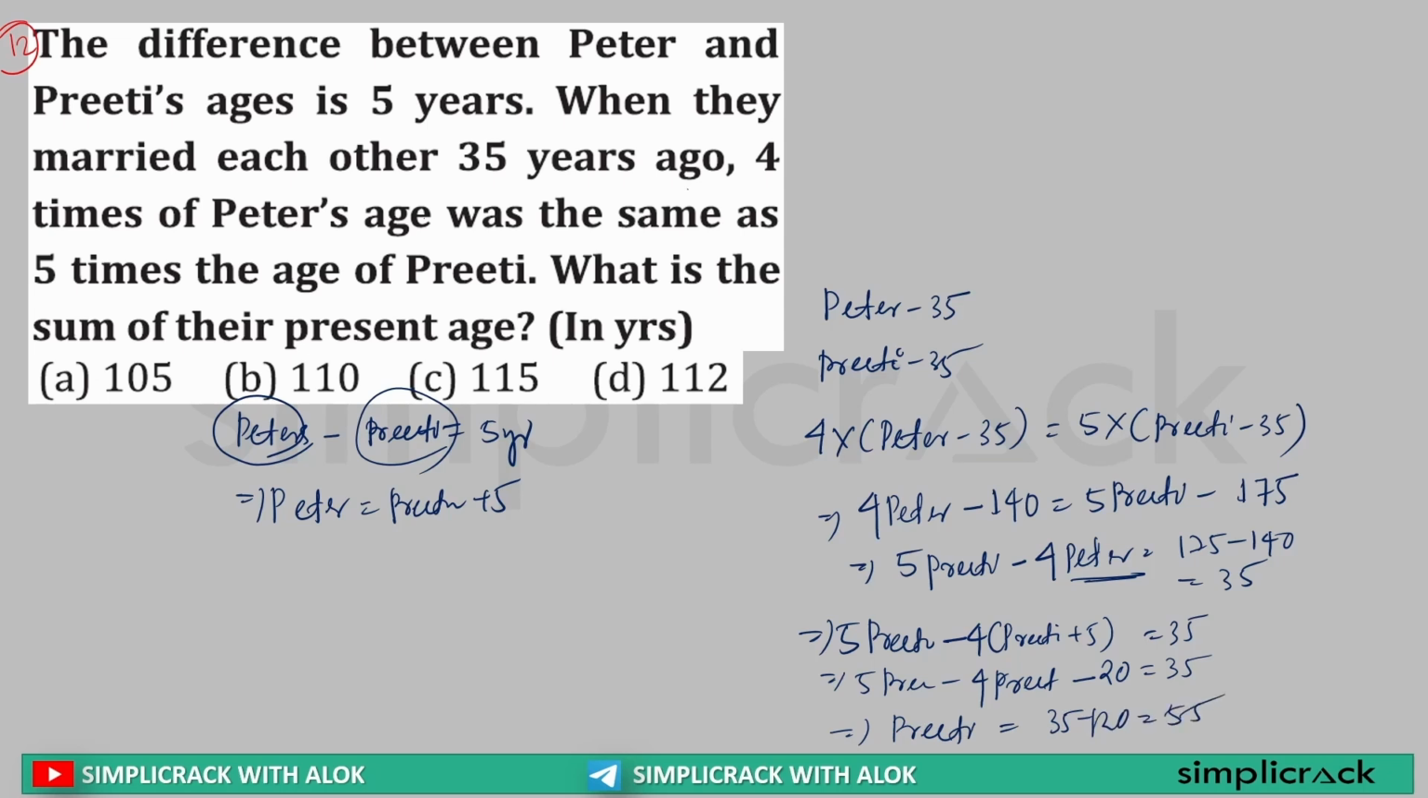This means the current age of Preeti is 55. Then Peter's age will be 55 plus 5, that is 60. So what is the sum of their ages? 60 plus 55 is equal to 115. Clear? Very simple. We first took Peter's age as Peter and Preeti's age as Preeti, and then we solved it. Clear? Yes or no? Yes. Next question.